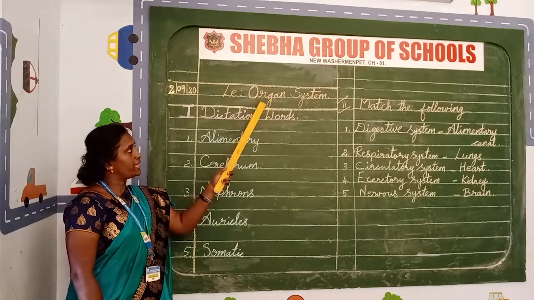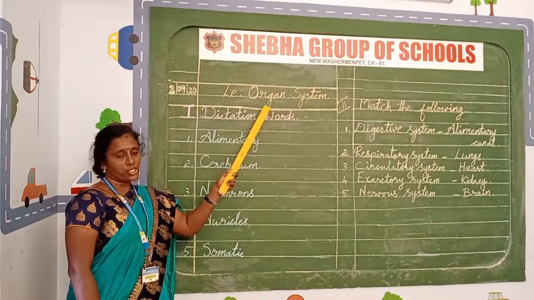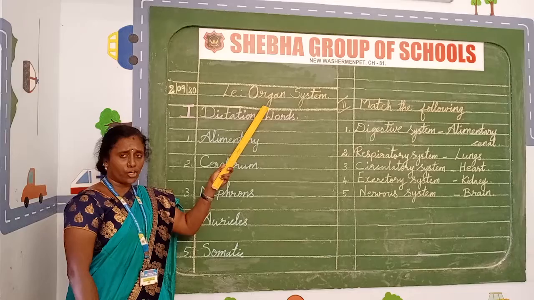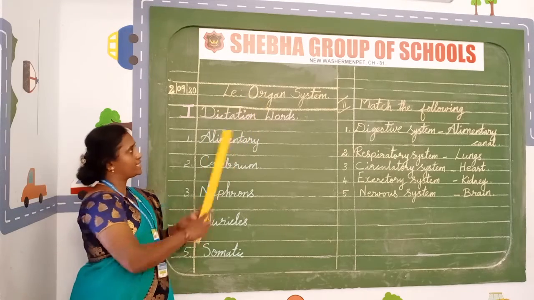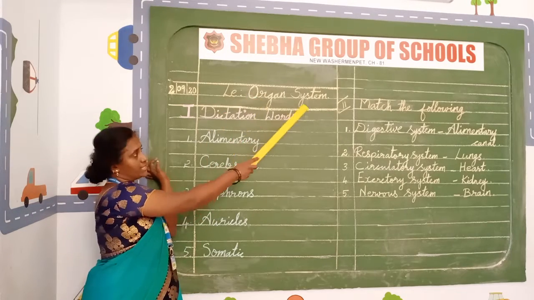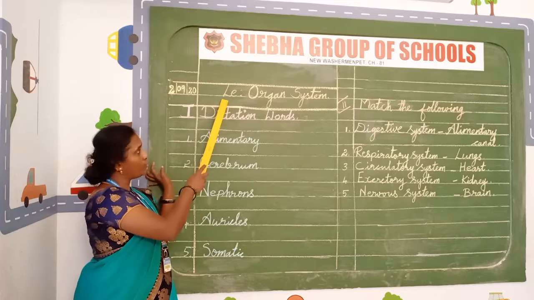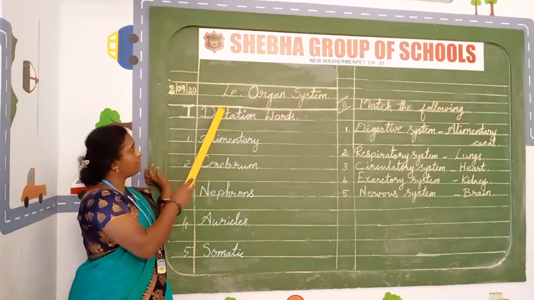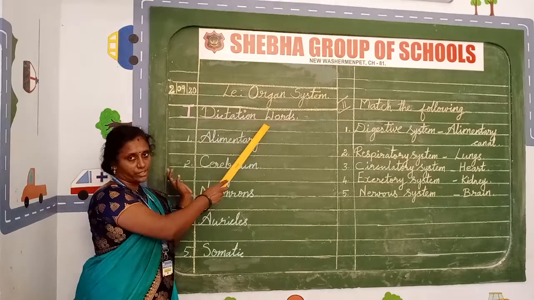I have darkened your line. இங்க வந்து நான் dark பண்ணியிருக்கேன். So you have to draw the line darkly. Okay children? Then the lesson name is organ system. Then you have to leave one line. Understood? Roman letter 1, dictation words.